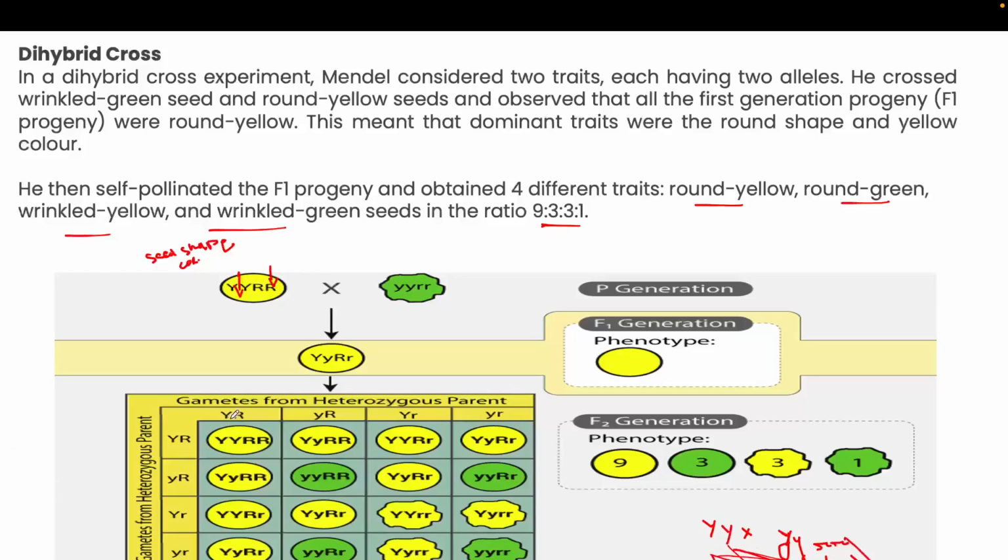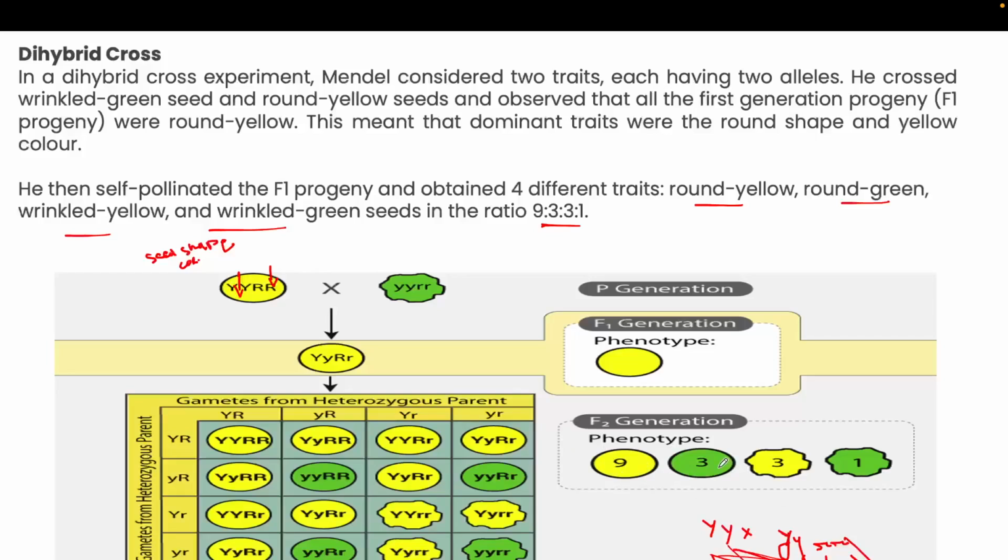Capital Y capital R, capital Y capital R, small y capital R, small y capital R, then capital Y small r, then small y small r. Like that you prepare this combination, and from here you identify that the phenotypic ratio of the F2 generation will be 9:3:3:1.